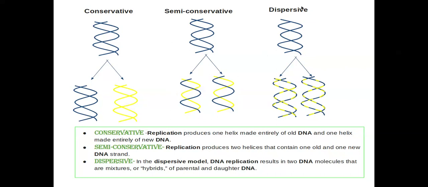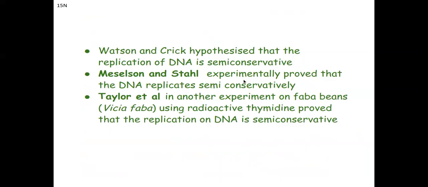And according to the dispersive model, the parental DNA helix will fragment, or break into smaller parts, and each fragment will act as a template and synthesize a new daughter DNA strand. So the resultant daughter helices are hybrids of the old and the new DNA.